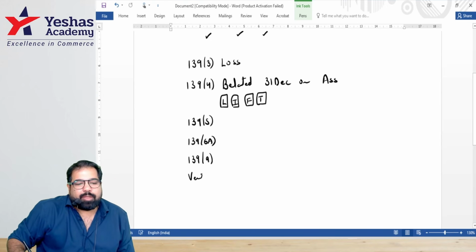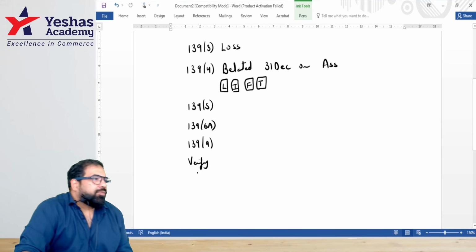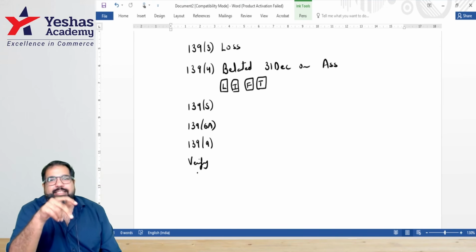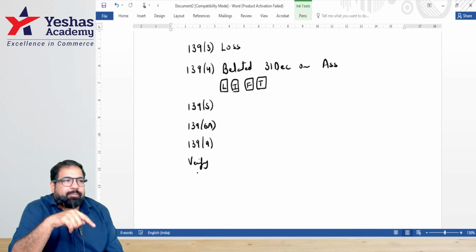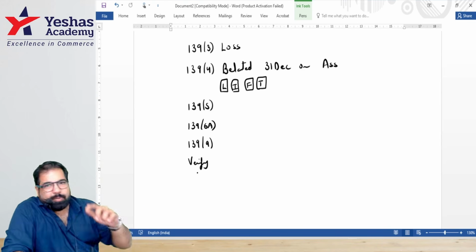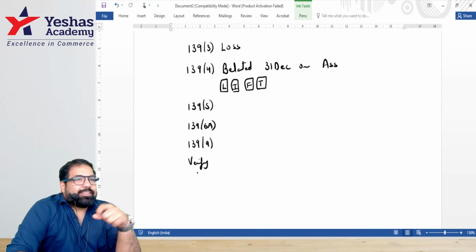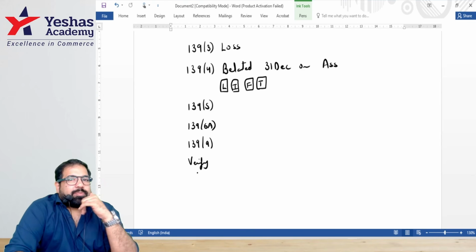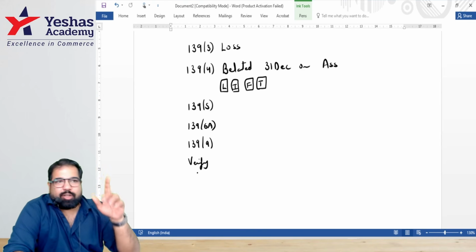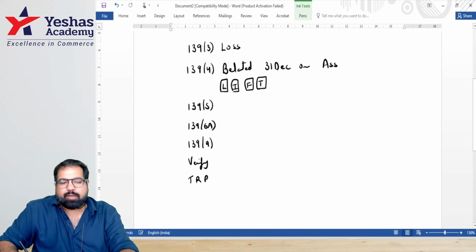Next, do I need to verify my return? Yes. For an individual, who will verify? The individual. For HUF, the Karta or male members, right? No, guys, any member. If the Karta is not there, then any member. For a partnership firm, the managing partner or any other partner. For an LLP, the designated partner or any other partner. For a political party, the CEO. For a company, the managing director or any other director. And in any case, if any of these people are not there, guys, then an authorized person, but they need to have a power of attorney. Next, guys, are there some tax return preparers? Yes.